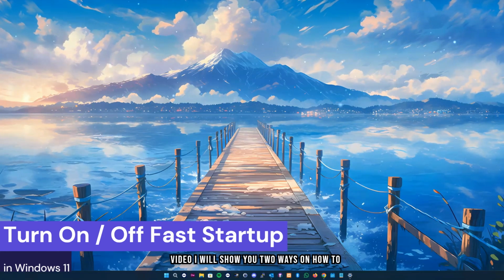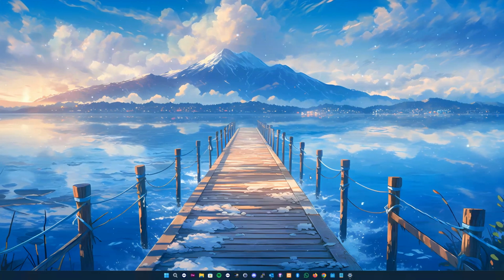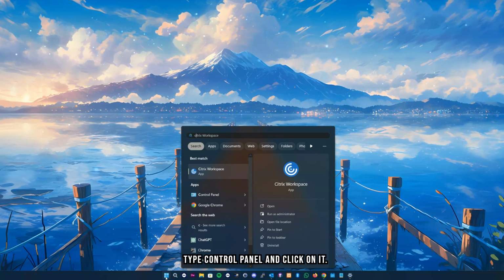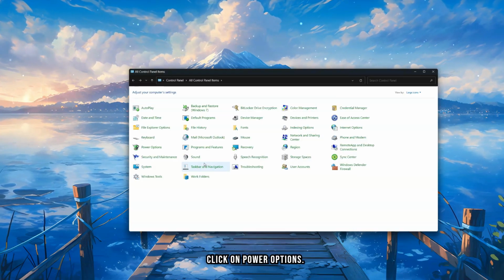In this video, I will show you two ways on how to enable or disable Fast Startup in Windows 11. Click on the Windows icon at the bottom of your screen. Type Control Panel and click on it. Click on Power Options.